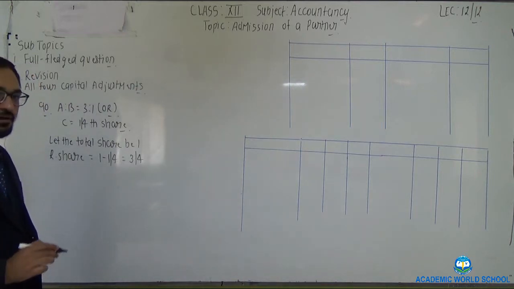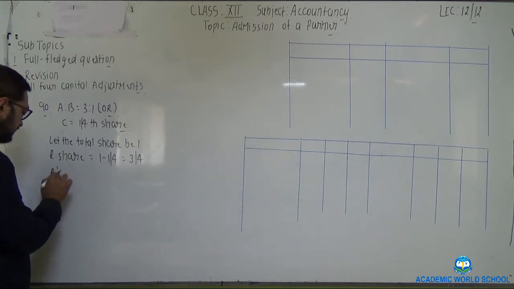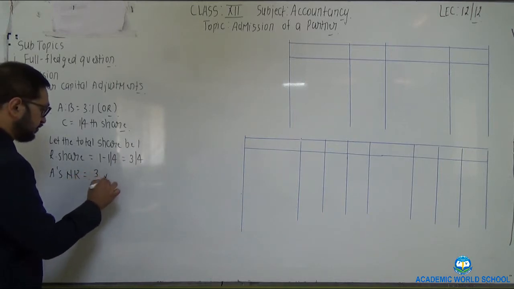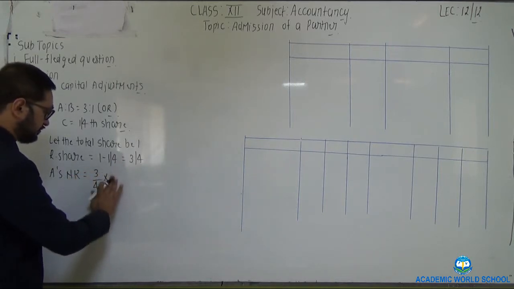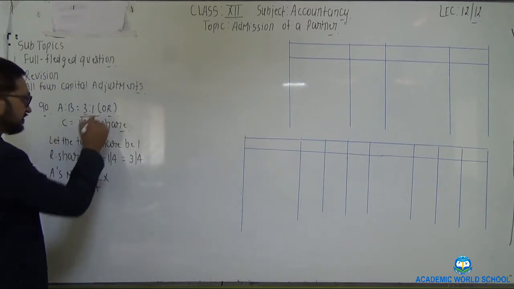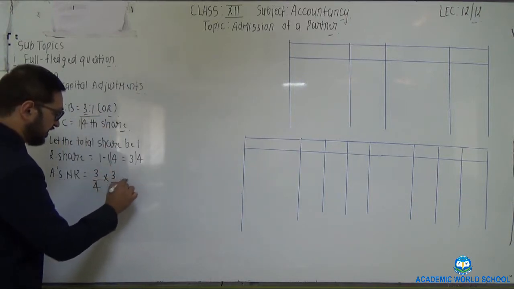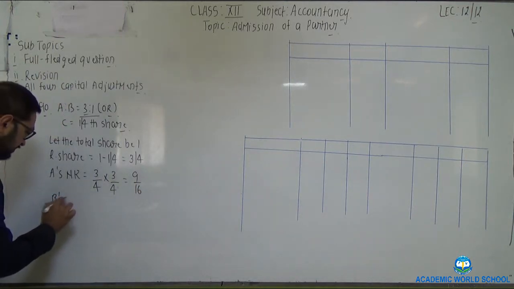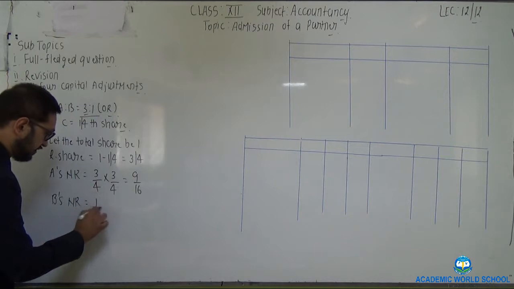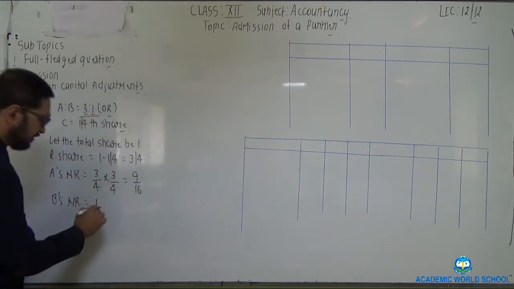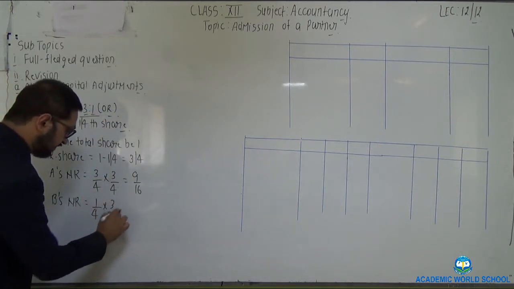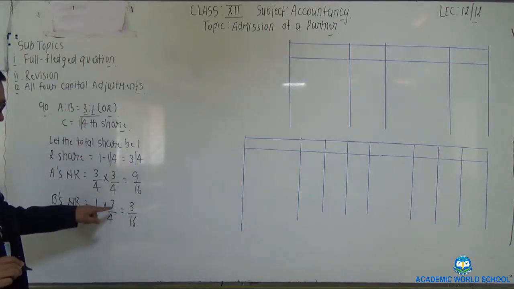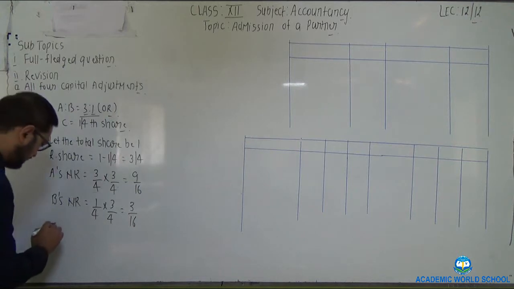3/4. So A's new ratio would be equal to 3/4 into 3/4, which means old ratio into remaining share, 9/16. B's new ratio is B's old ratio 1/4 multiplied by remaining share 3/4, so the answer is 3/16.